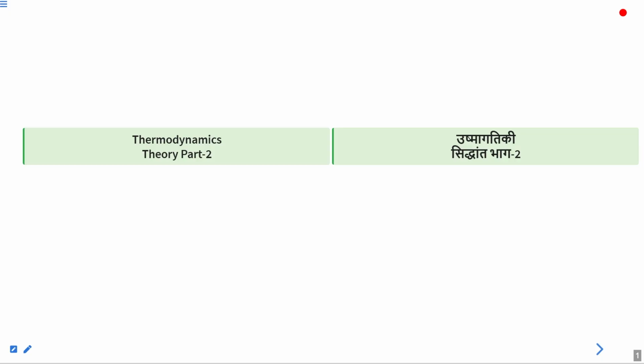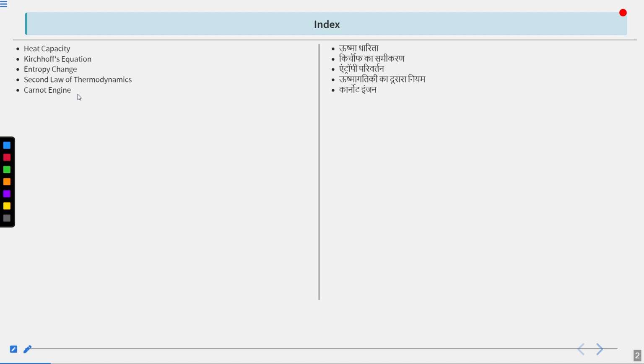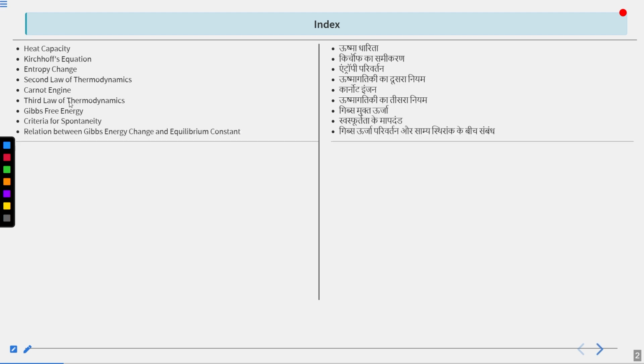Hello students, today we will study thermodynamics theory part 2. So what are the topics that we are going to cover today? We will cover heat capacity, Kirchhoff's equation, entropy change, second law of thermodynamics, Carnot tension, third law of thermodynamics, Gibbs free energy, criteria for spontaneity, and relation between Gibbs free energy change and equilibrium constant. Okay, so these are the topics we are going to cover today.